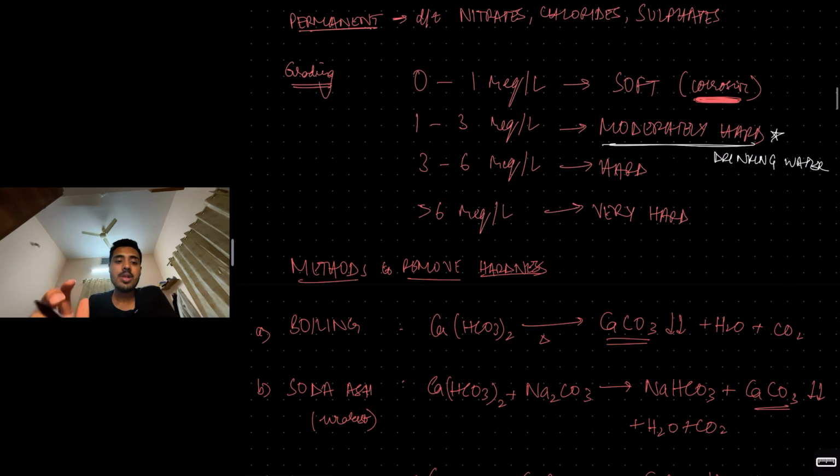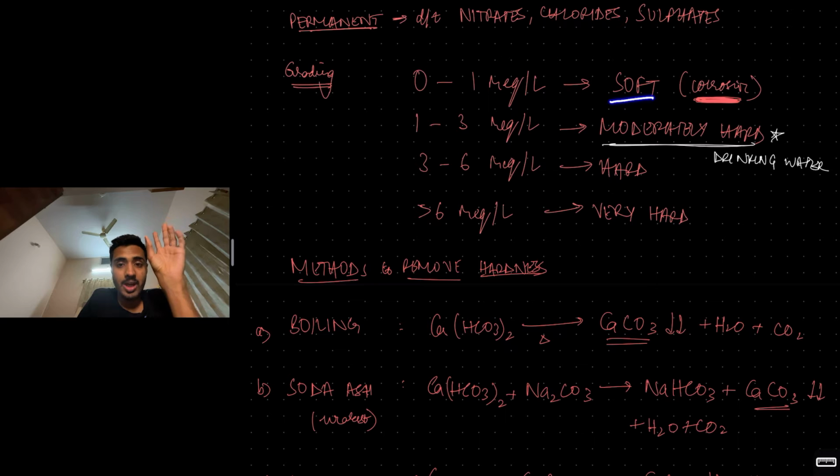0 to 1 milliequivalents per liter, 1 to 3, 3 to 6, and more than 6. 0 to 1 is soft water. Now, you might think soft water is actually good. No. Soft water can actually be corrosive, because when you don't have any calcium and magnesium salts, there is no buffering capacity. So the water can quickly turn acidic. It can become corrosive. So we actually don't want soft water.